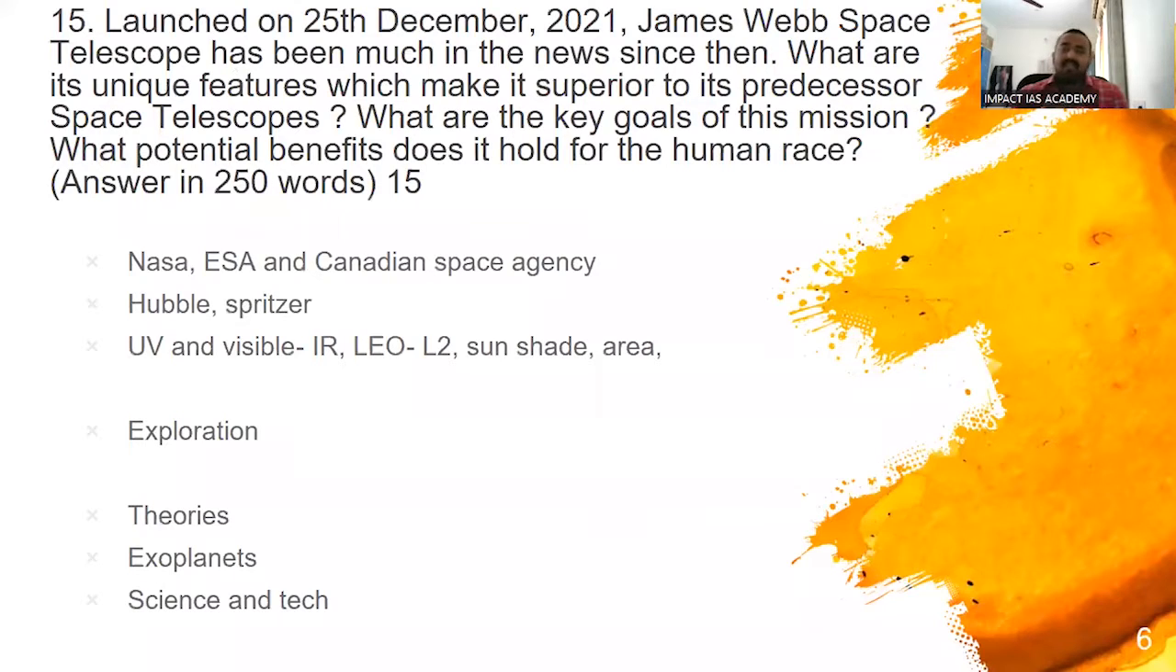So what is this? It is a telescope. The project started in 2000. It was launched only in 2021 after so many delays. It's a joint project of NASA, ESA, and the Canadian Space Agency. So that will be your introduction.